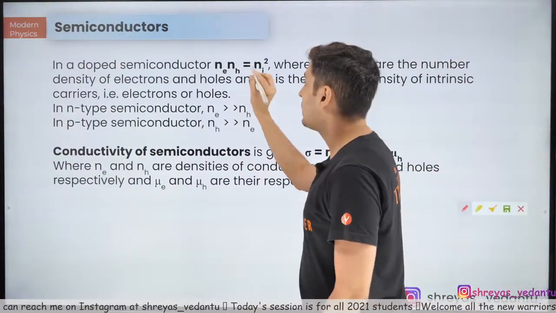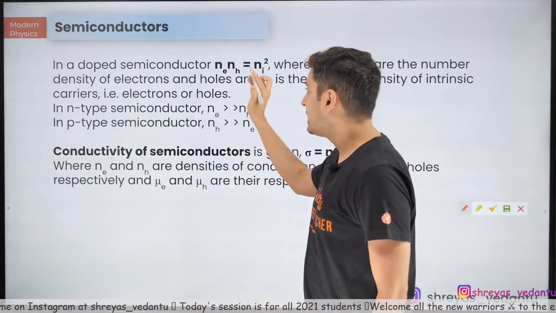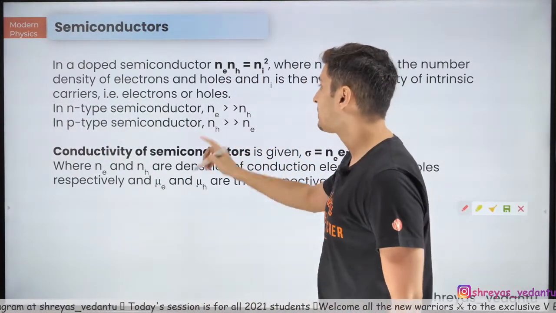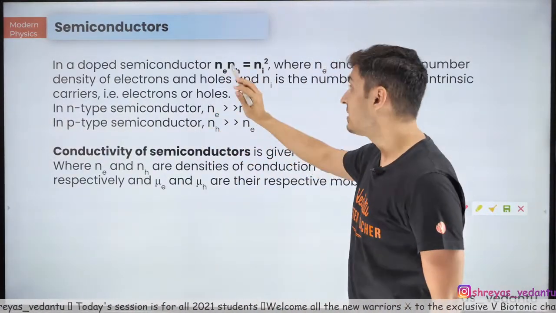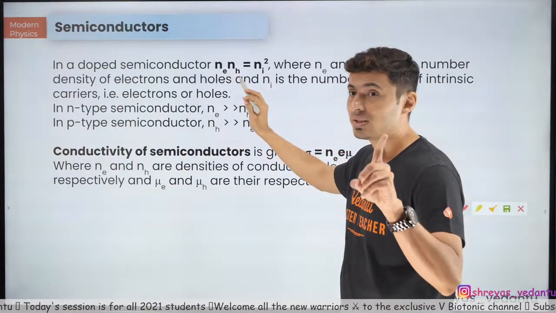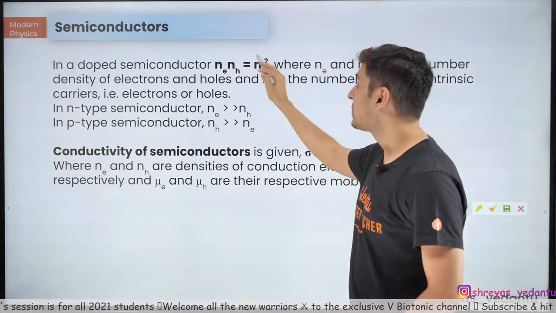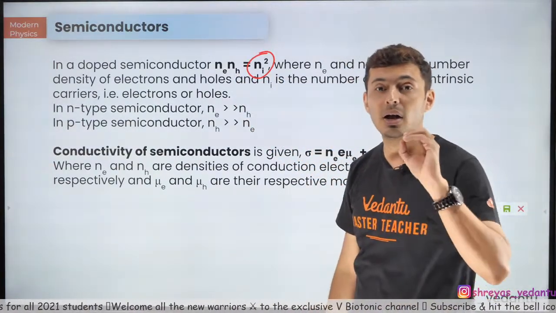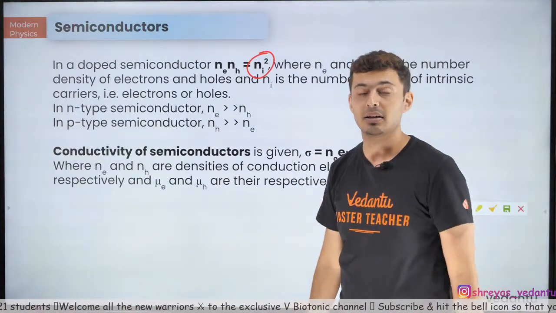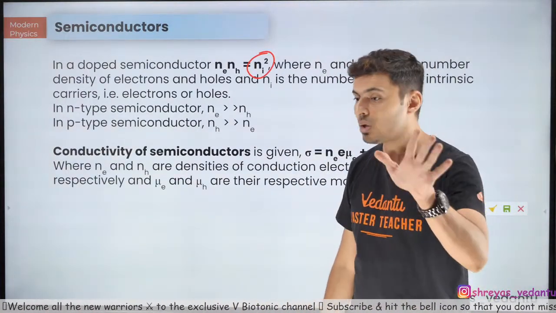Now, this law is very important: Ne into Nh is Ni square. What does this mean? The number density of electrons times the number density of holes is always equal to Ni square, where Ni is the number density in an intrinsic semiconductor, which will be given to you. Don't worry about it.